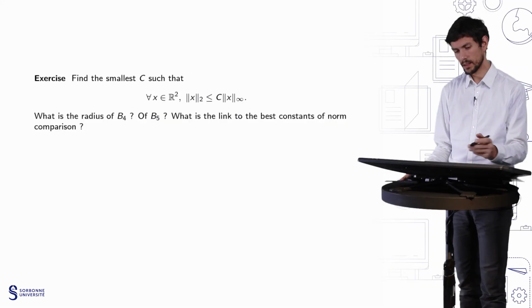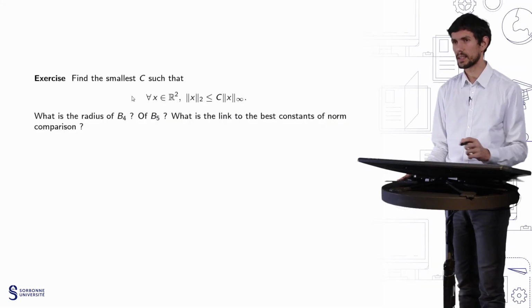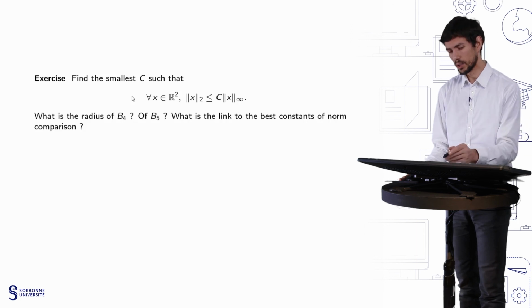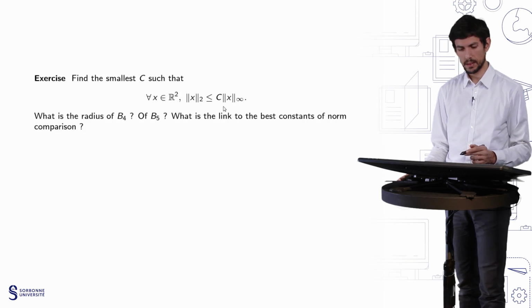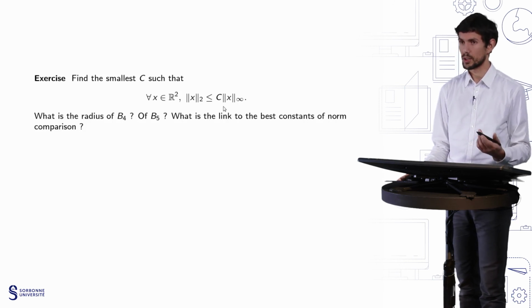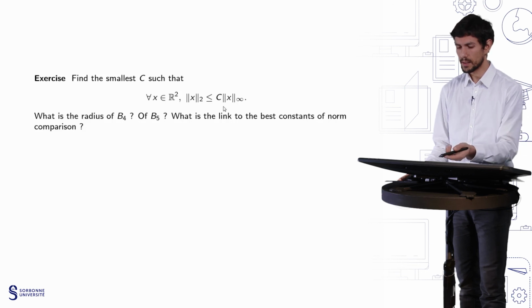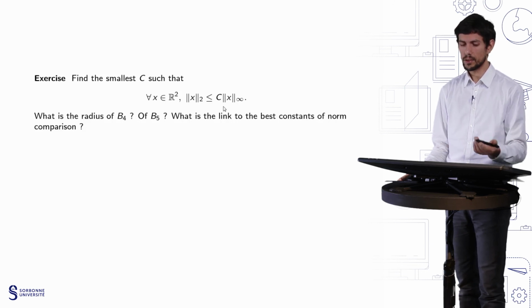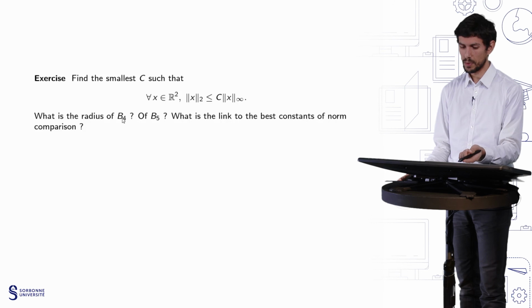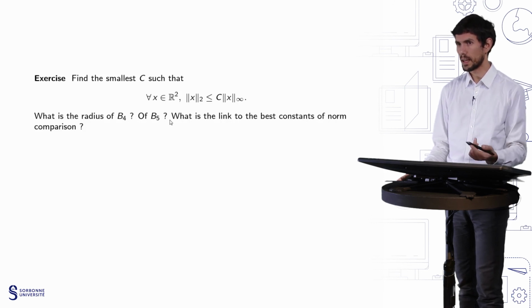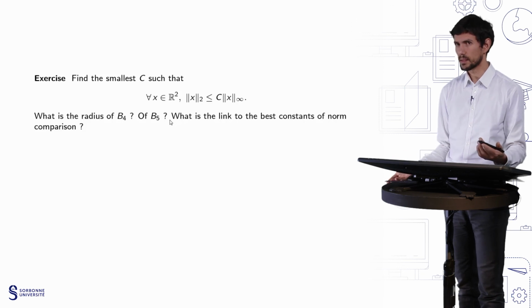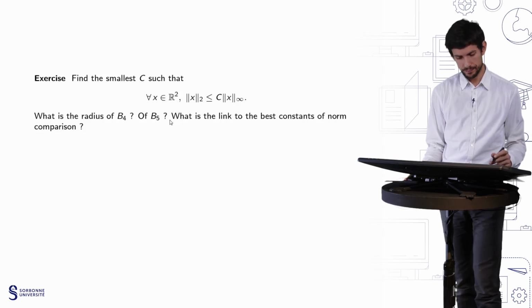So this is the purpose of the following exercise: find the smallest c such that for any x in R2, you have the norm of x in L2 smaller than c times the norm of x in L infinity. And the question is, once you know this constant c, how can you relate this to the radius of B4, and also how is the radius of B5 related to the other constant in the norm equivalence?